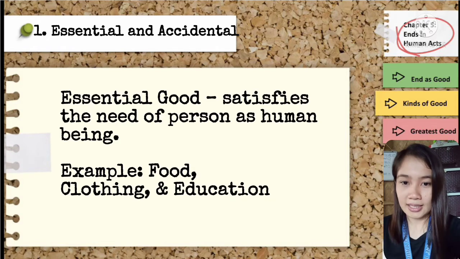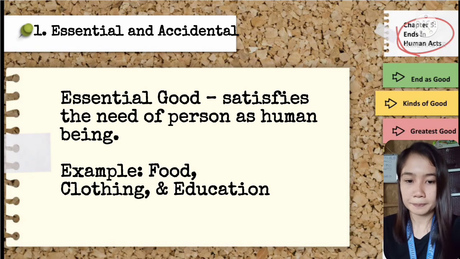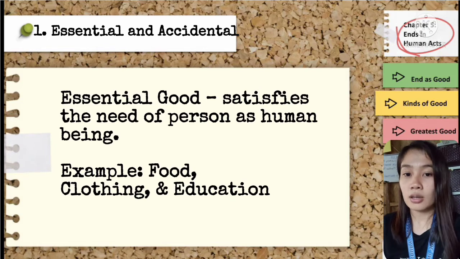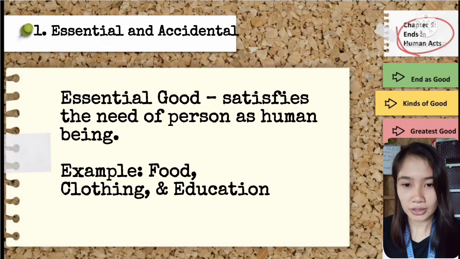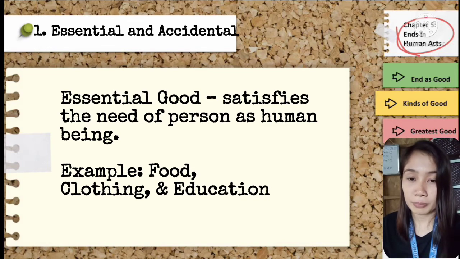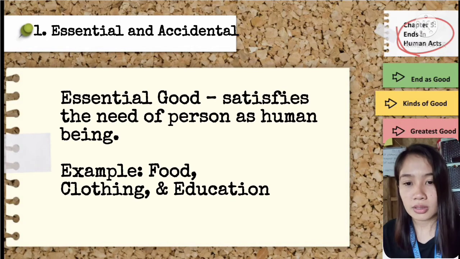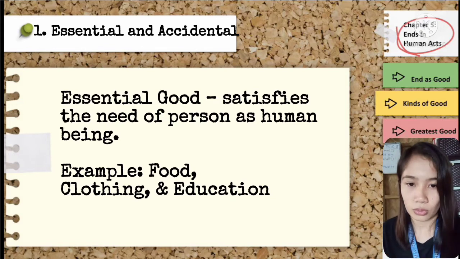Halimbawa, pagkain. Sabi ko nga kanina, kumakain tayo dahil kailangan natin ng nutrients para sa malusog nating pangangatawan. So, lugaw is pagkain. Therefore, lugaw is essential. Halimbawa ulit is shelter. Okay? So, shelter is essential dahil it provides safety para sa atin. Kailangan natin ng matutuluyan sa oras ng bagyo, sa oras ng kahit anong oras, kailangan natin ng matutuluyan.